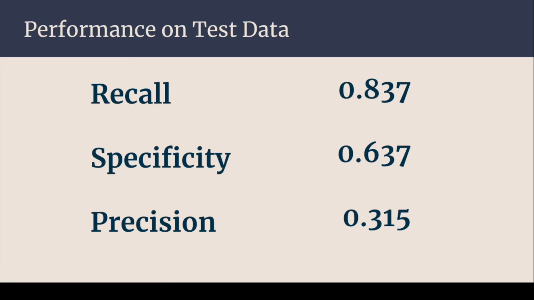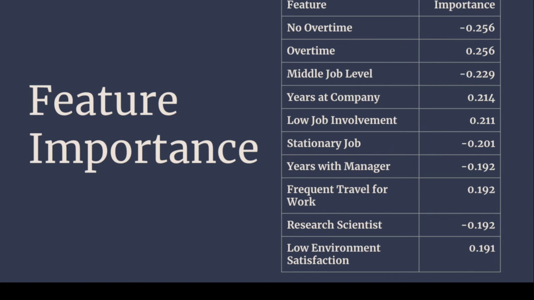With this being said, let's take a look at the coefficients of our ridge regression model. So interestingly, we can see that whether or not an employee works overtime is actually the biggest indicator of whether or not they are going to leave a company. Some of the other very important ones are low job involvement and also employees who travel a lot for work.